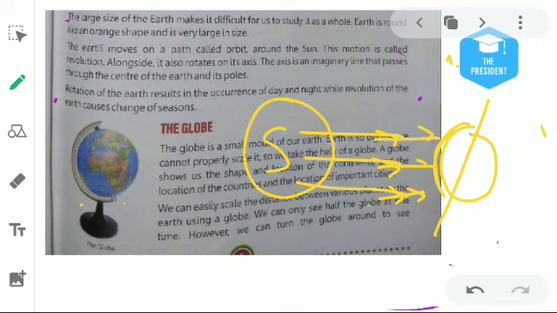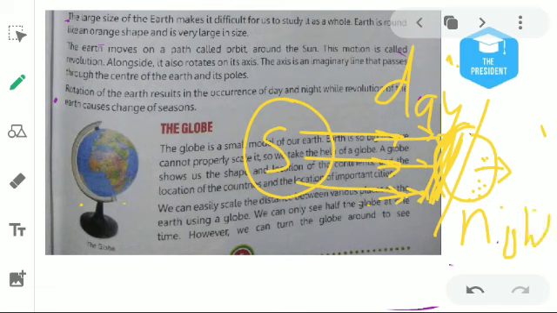So this part of the earth will face daylight, but these parts do not get any type of light, so this part will face what? Here will be night. And in the second case, when the earth rotates and comes to the second position, then the darker position will face towards the sun,